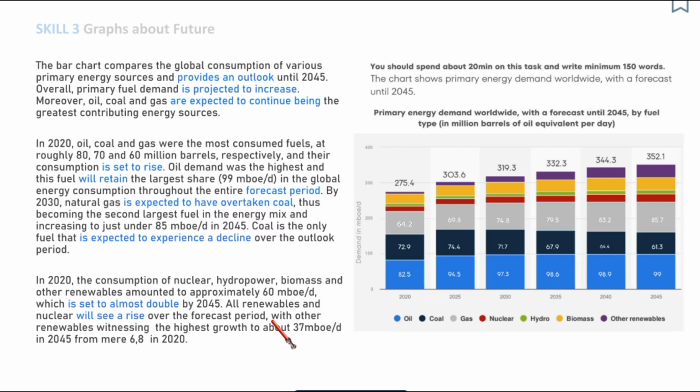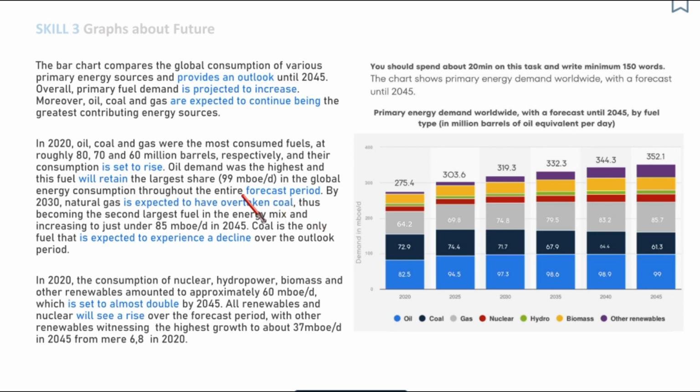Here I have highlighted all structures that refer to the future, that present the information about the future. So let's have a look together. Provides an outlook, is projected to increase, are expected to continue being, is set to rise, will retain, forecast period, is expected to have overtaken coal.